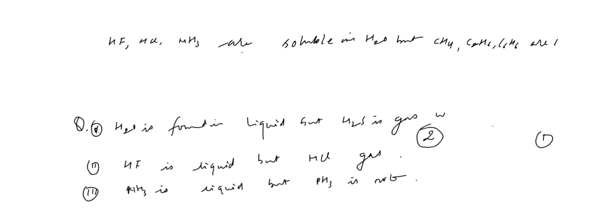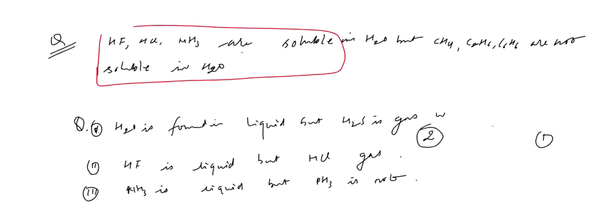What is the reason? They are able to form hydrogen bonds in water, but CH4 and the others are not able to form. These molecules are able to form hydrogen bonds with the water molecule. How can they form the hydrogen bond with the water molecule?